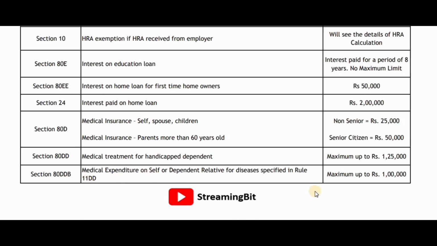So there is a set of diseases specified under rule 11DD. You can check it out on the Income Tax of India website. If those diseases are listed on that website, then you can claim that particular medical expenditure, and the maximum cap for that is rupees 1 lakh.